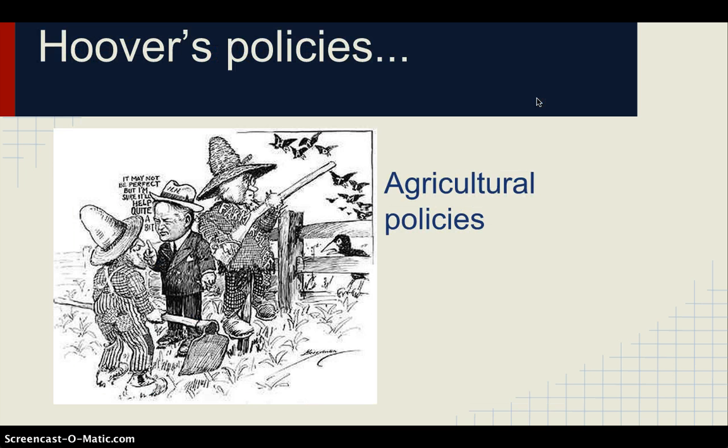How far did Hoover's policies, beliefs, and actions contribute to his defeat in the 1932 election campaign? Hoover established many agricultural policies. In June 1929, Hoover created the Agricultural Marketing Act, which attempted to tackle falling prices, a problem that had tormented farmers through the whole of the 1920s. The act